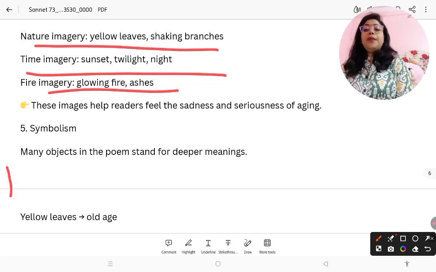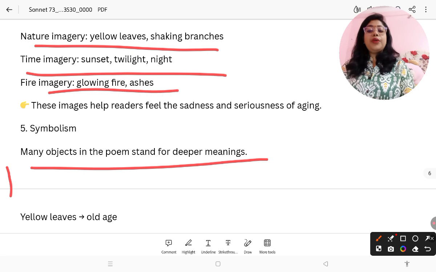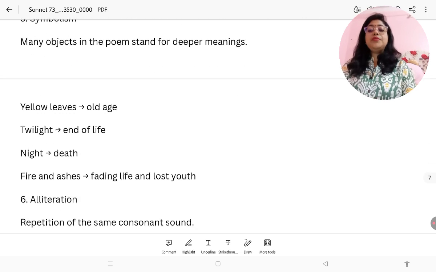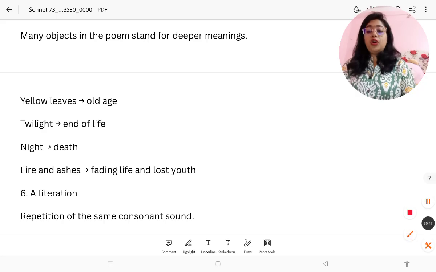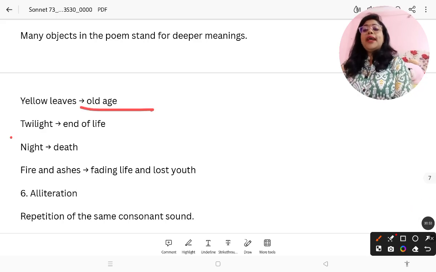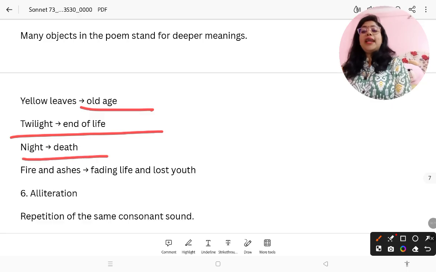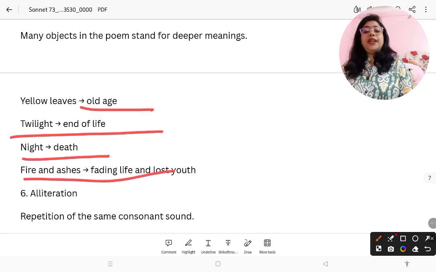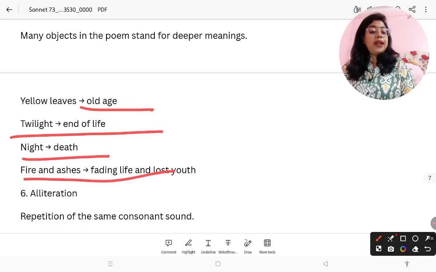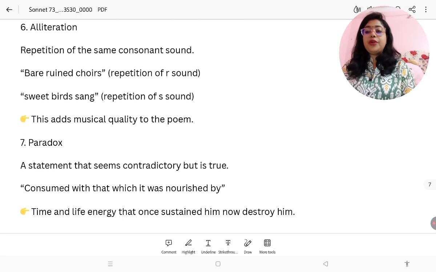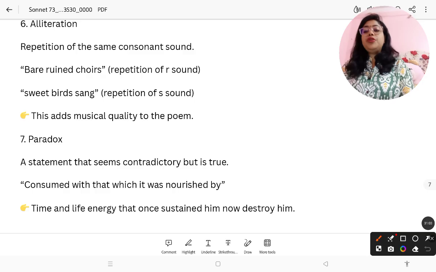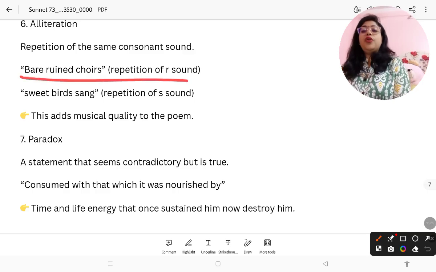Symbolism, many objects in the poem stand for deeper symbolism. Like yellow leaves symbolize old age. Twilight, end of the life. Night, death. Fire and ashes, fading life and lost youth. So you can read it on your own. Alliteration also you can find, bare ruined choirs, where late the sweet birds sang.